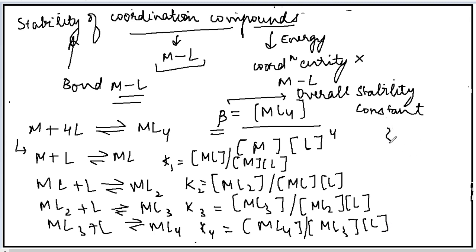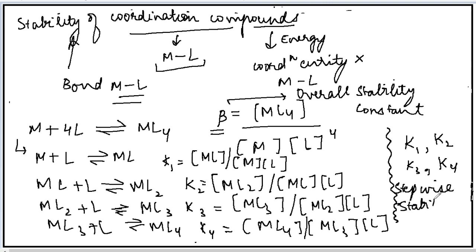Now here I have taken the reaction in all the steps. Now these K1, K2, K3 and K4 are the constants for each step, therefore they are known as stepwise stability constants. So I have taken both the constants here, stepwise stability constant as well as overall stability constant. Now there is a relation between stepwise and overall stability constant. I am going to explain you that relation.